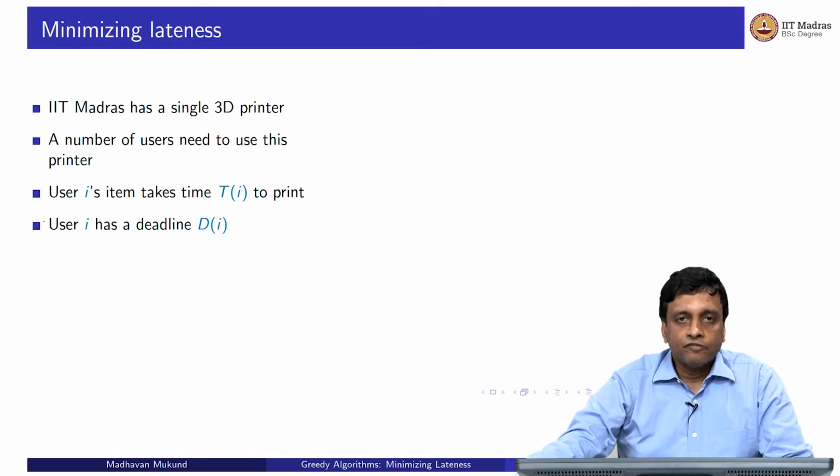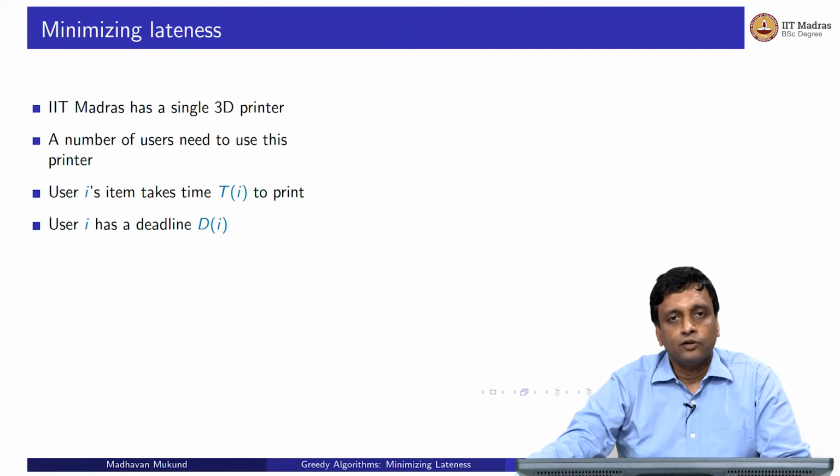And though they don't have a fixed time interval when they want to use it, they do have a deadline. So they want to complete and have their object ready by some deadline D_i. Right? So each user has a time required for that person's job, T_i. The user has a deadline D_i.